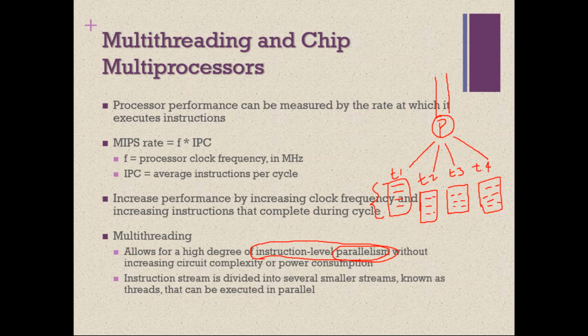See, here we are not only talking about concurrency, we are also talking about parallelism. Concurrency means context switching. There is only one processor. That processor is context switching from one thread to another thread. That is called concurrency. So the processor initially executes thread 1 for some duration, and then it executes thread 2 for some other time, then it executes thread 3 for some other time duration, then it executes thread 4 for some other duration. That is called context switching. But here we are calling it instruction level parallelism.